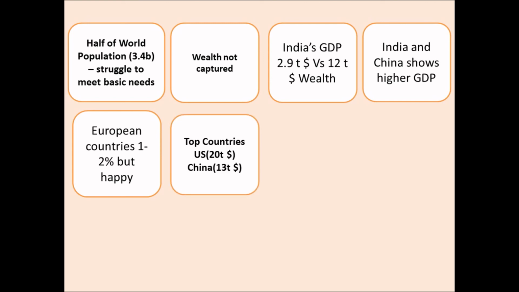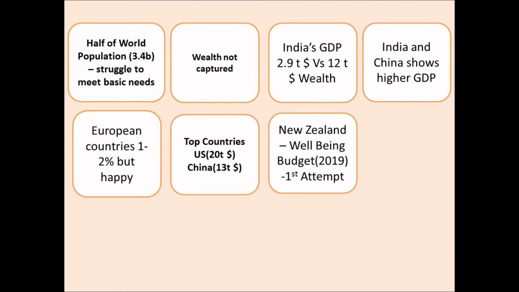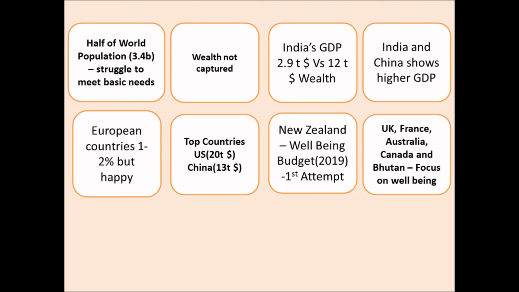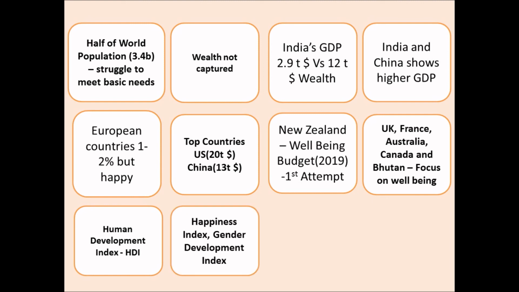The top countries in terms of GDP are the United States of America and China. In the United States the GDP is $20 trillion, whereas in China it's $13 trillion. New Zealand, as I told you earlier, is the first country to introduce a well-being budget, in the year 2019. It's the first attempt, but there are other countries also focusing on well-being and happiness, like the United Kingdom, France, Australia, Canada and Bhutan. And there are other indicators in addition to GDP: the Human Development Index, the Happiness Index, and the Gender Development Index.